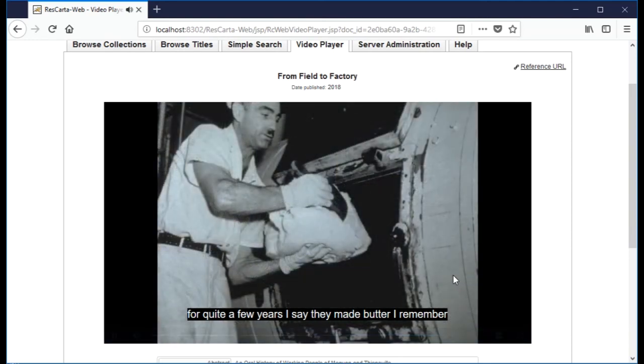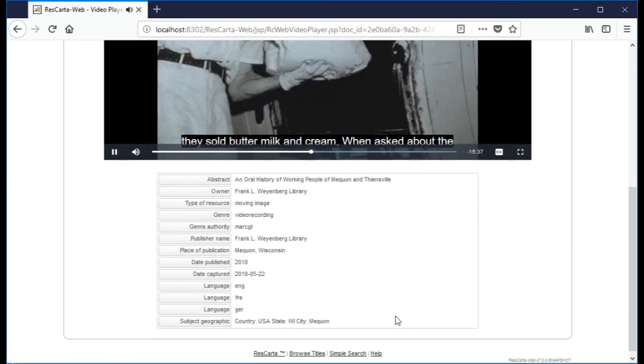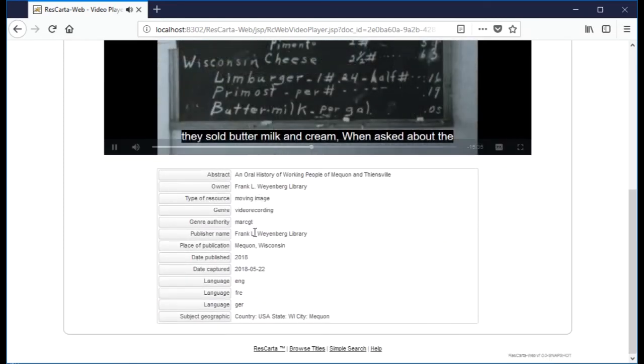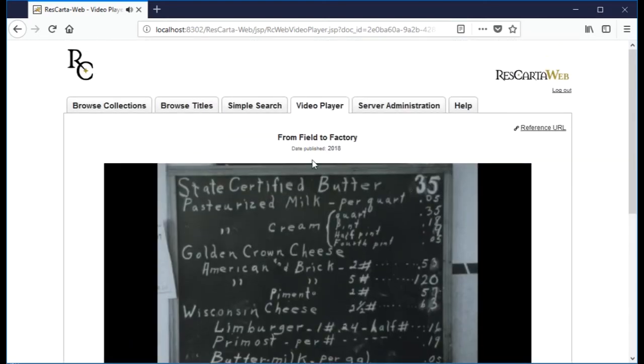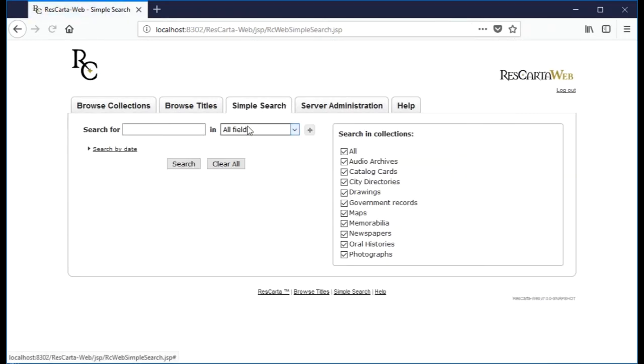They made butter. The video player plays your video, and there's some metadata that we entered. This is playing directly from the ResCarta application.